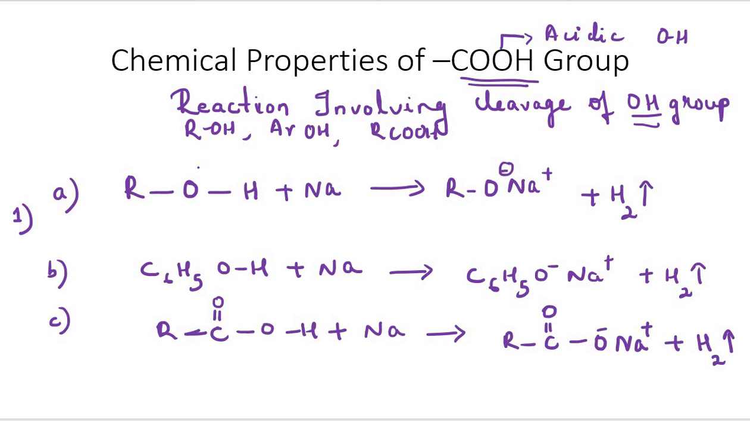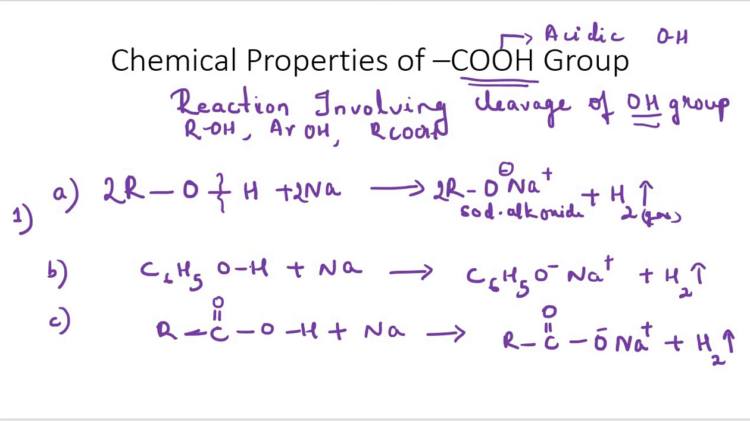First consider the cleavage of the OH group with sodium metal. We have already studied that in the reaction with metal there will be cleavage of the OH bond. So what will we be getting? In the case of alcohol, we will be getting sodium alkoxide, and H2 gas will be liberated. So we can balance this reaction. Now our reaction is balanced.